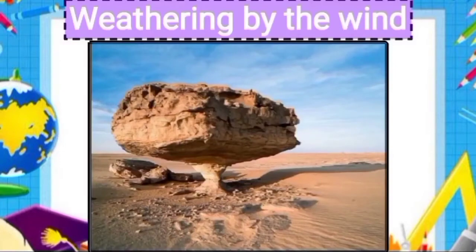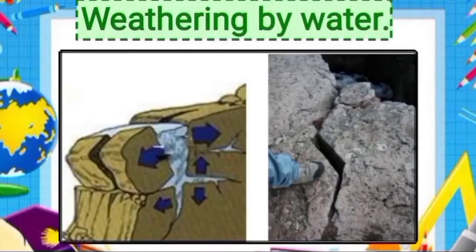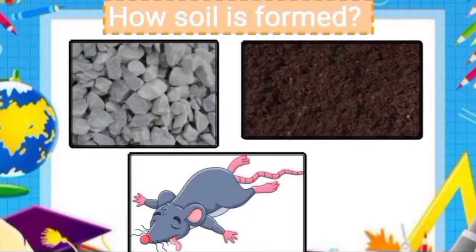Big pieces of rocks are broken down by wind and water into smaller pieces till we get a fine powder. This process is called weathering. Now let's see how soil is formed.